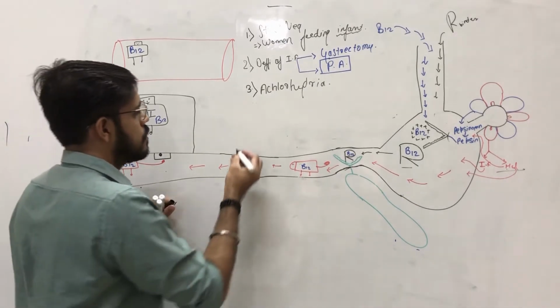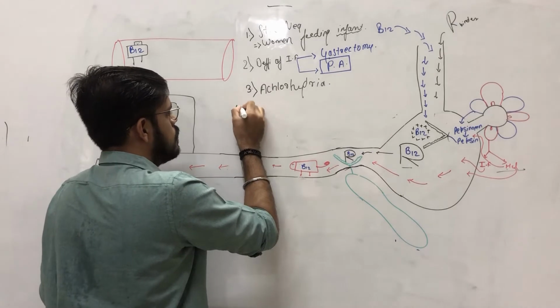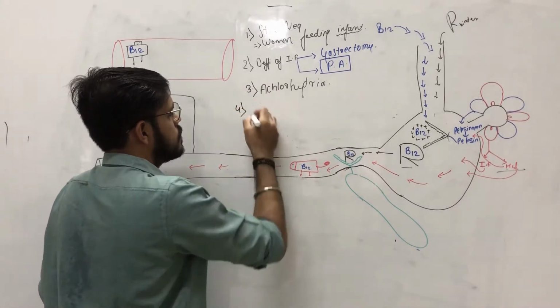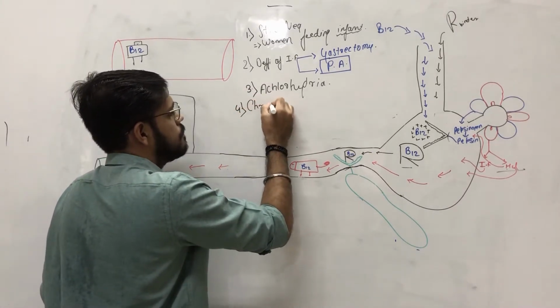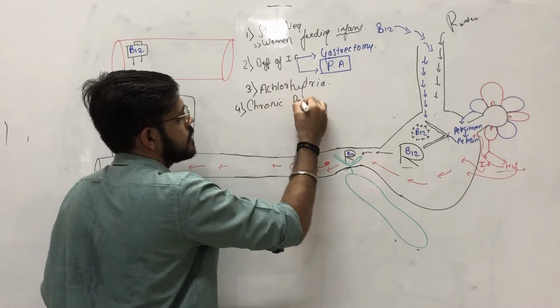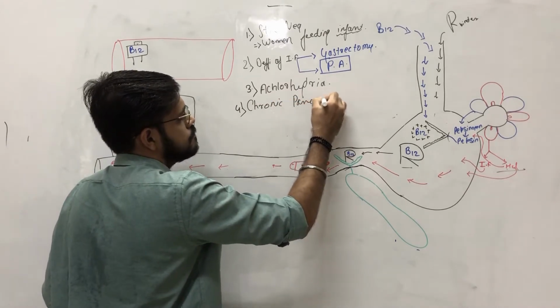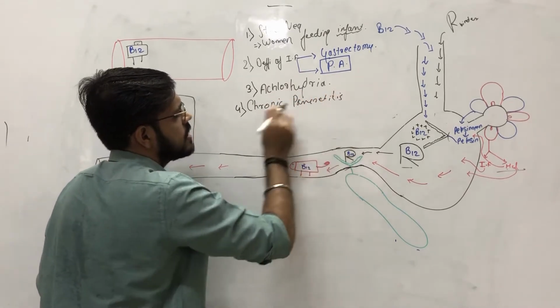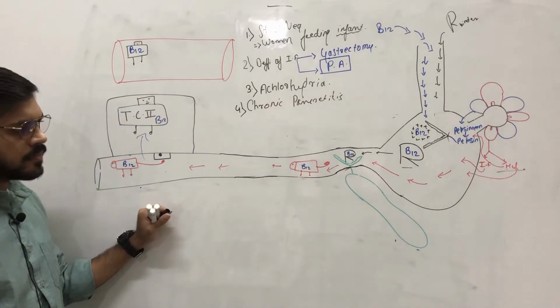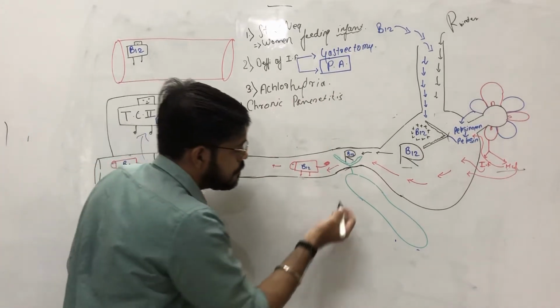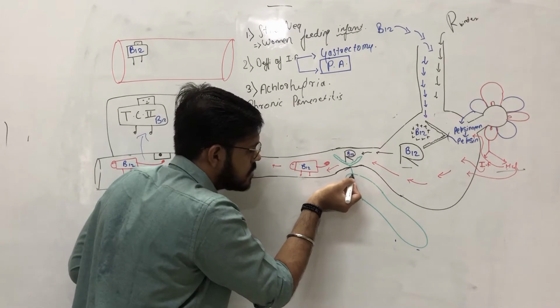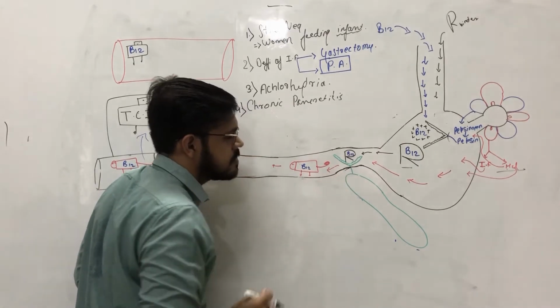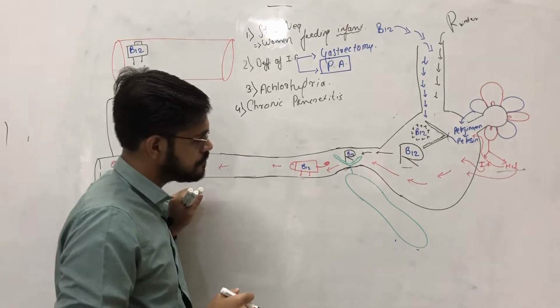Now, the fourth reason is chronic pancreatitis. If a person has chronic pancreatitis, then the pancreatic juice which was secreted from the pancreas will not be secreted.